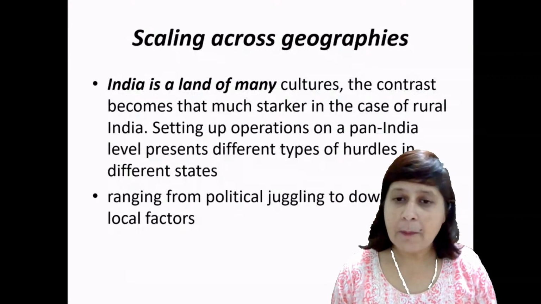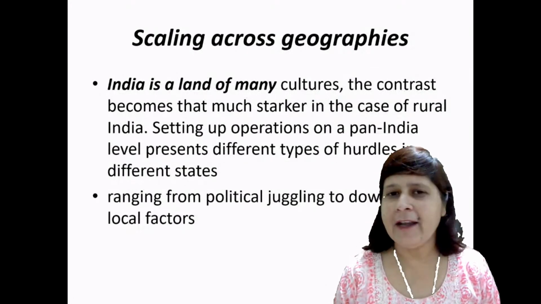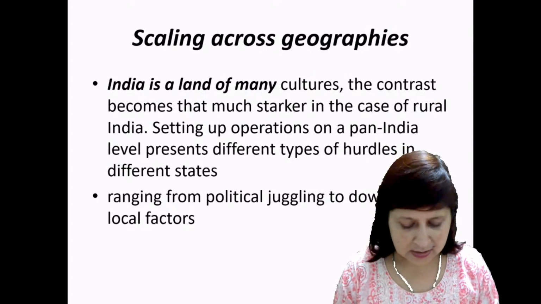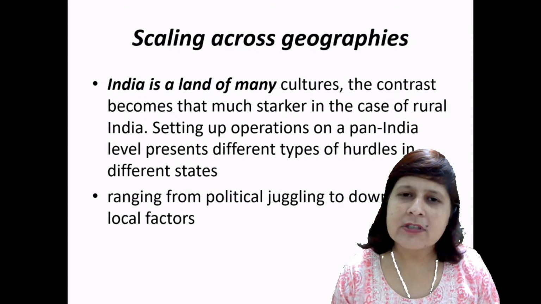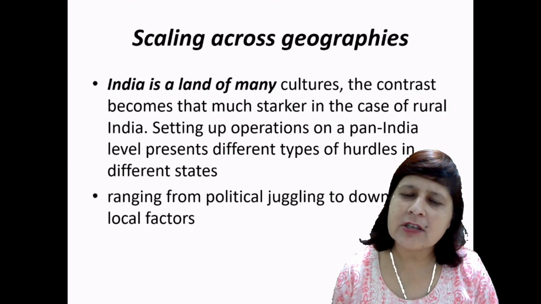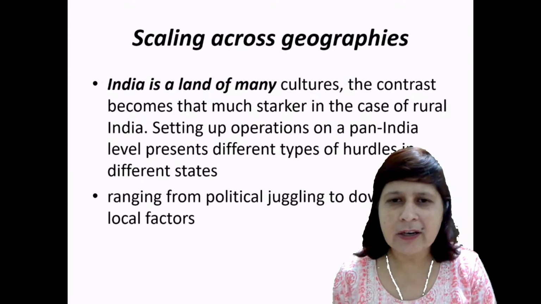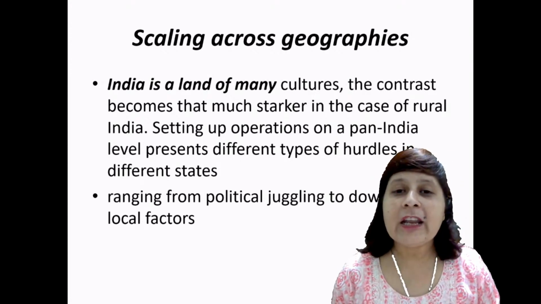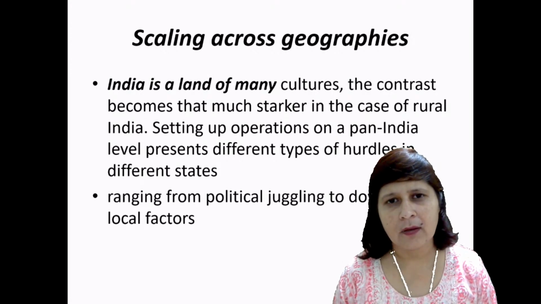So a company cannot set up operations on a pan India level, because of the linguistic diversities, the cultural diversities, the socio-economic diversities, and other diversities, right? It creates a hurdle in different states, right?